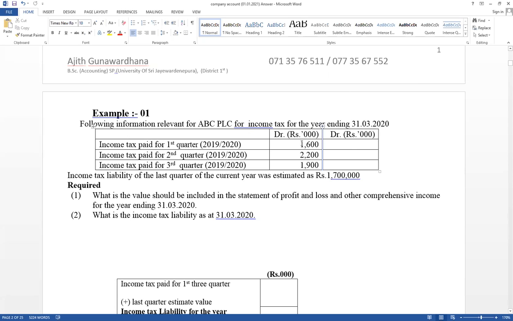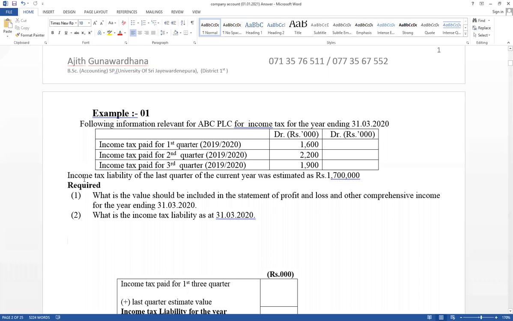Cash account credit, tax account debit. The first 3 quarters were paid. It has given the first quarter, second quarter, third quarter. There was a double entry: cash account credit, income tax account debit. 1920 is our accounting period, the end of the year being 31st March 20. Therefore, during the accounting period, paid in cash, there was a double entry: cash account credit, tax account debited. Therefore, on the debit side, it shows what was paid in cash for the first 3 quarters.